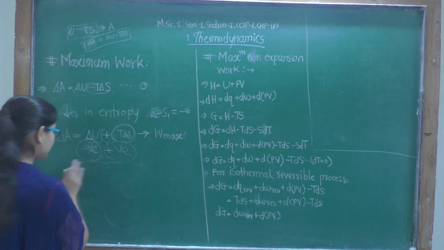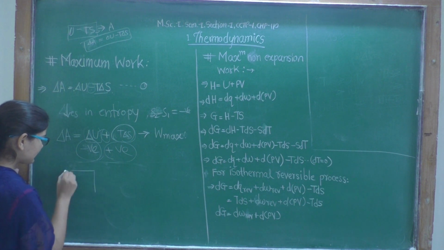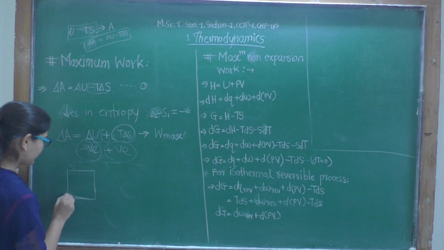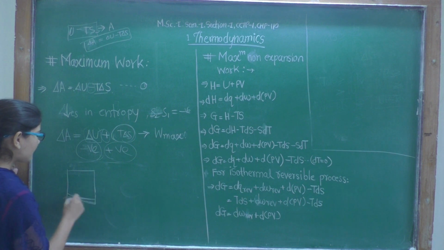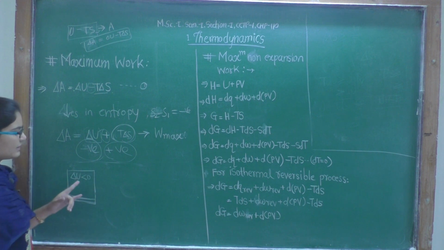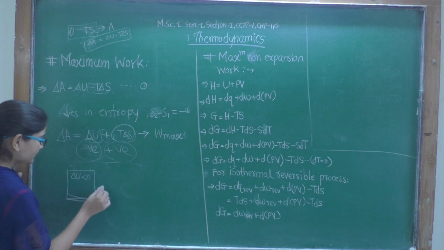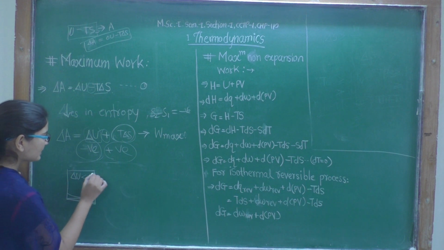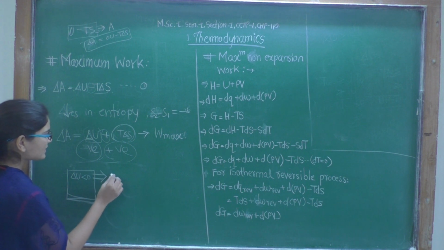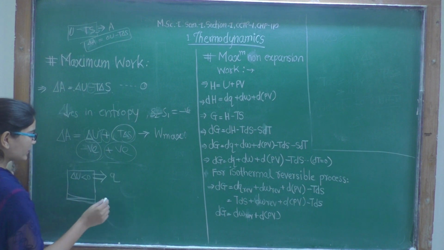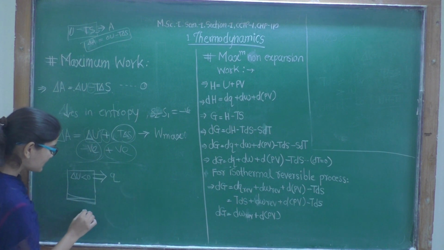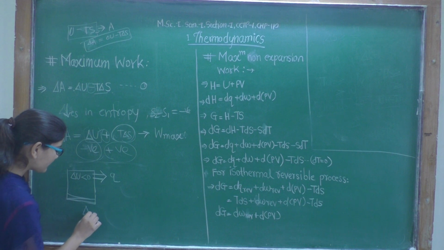And how can we represent it? Let's say this is our system. In our system, delta U is less than 0. That means internal energy is decreasing. Now, how will it decrease? It will give some heat to the surroundings, and what will be the consequence?